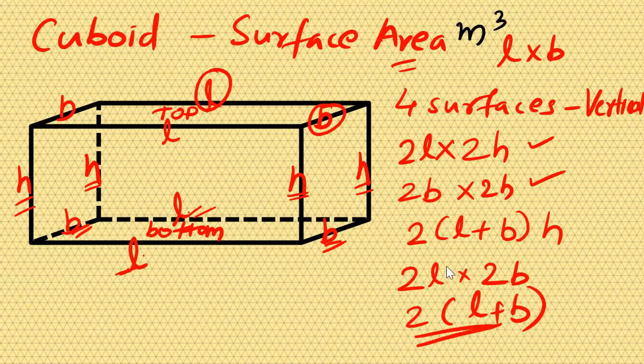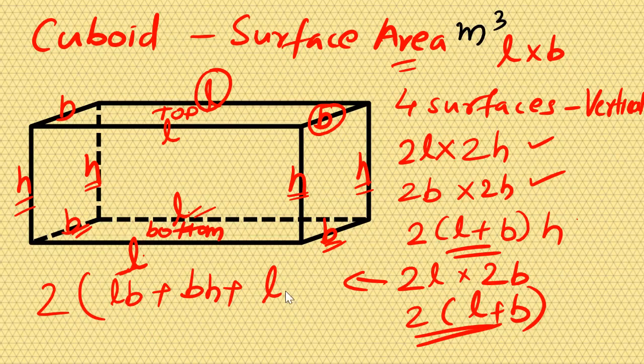All this means this one and this one, our conclusion. How will I combine all these things? For that, I should see what will be the result of this. I am writing here, 2 into, if I think about 2 into, here you can see 2 is common, right? So I will write 2 into LB plus BH plus LH. This will give you the total surface area of the cuboid.